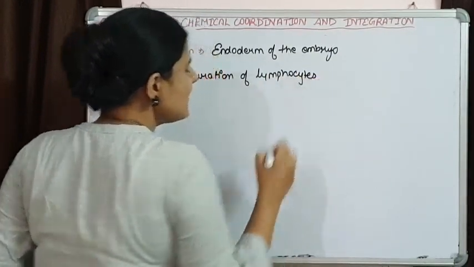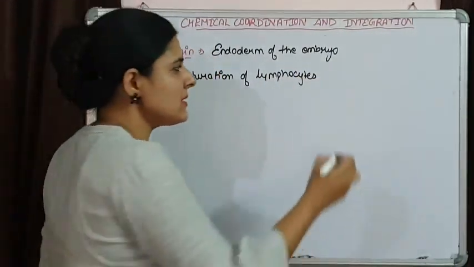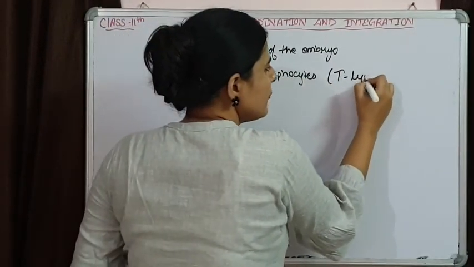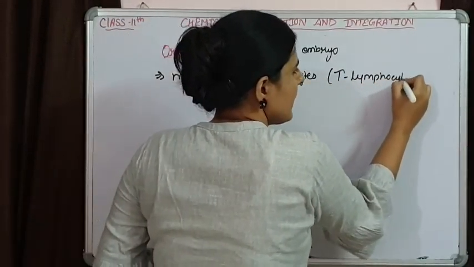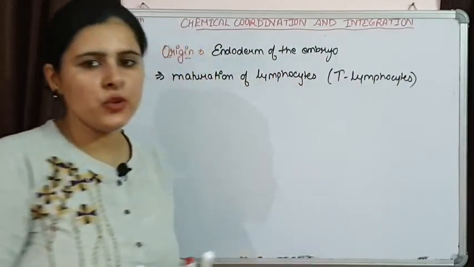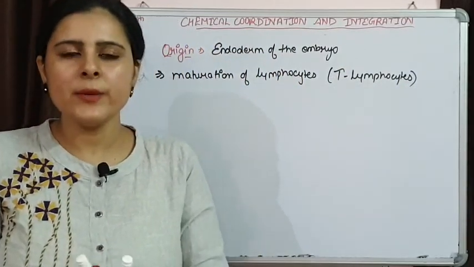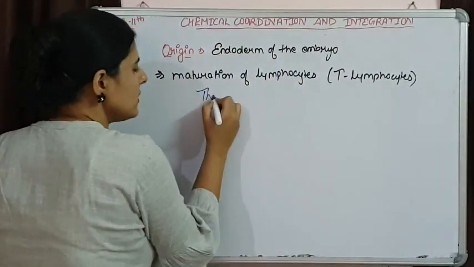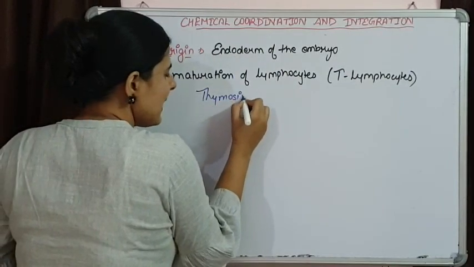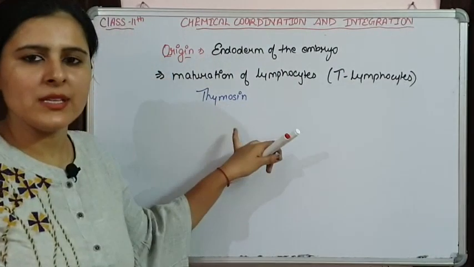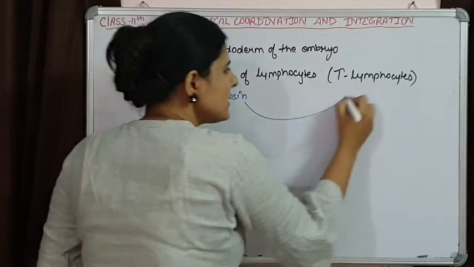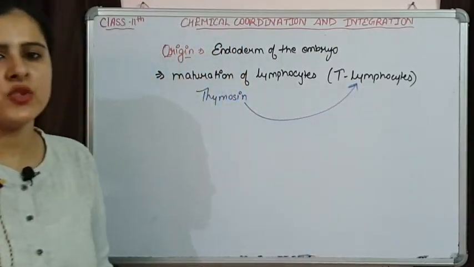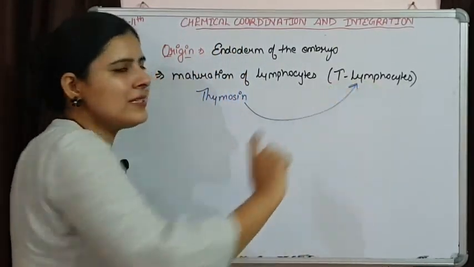And the lymphocytes that are being matured in the thymus gland are called T lymphocytes. And their maturation is stimulated by a hormone called thymosin.